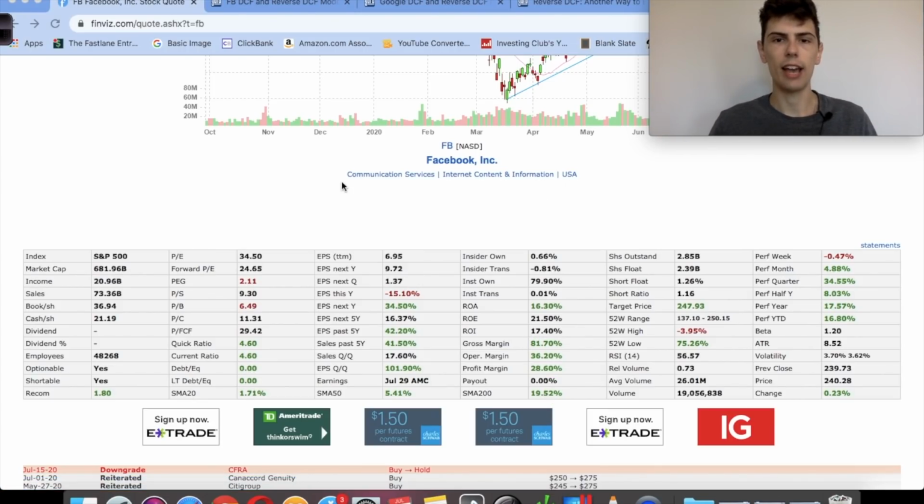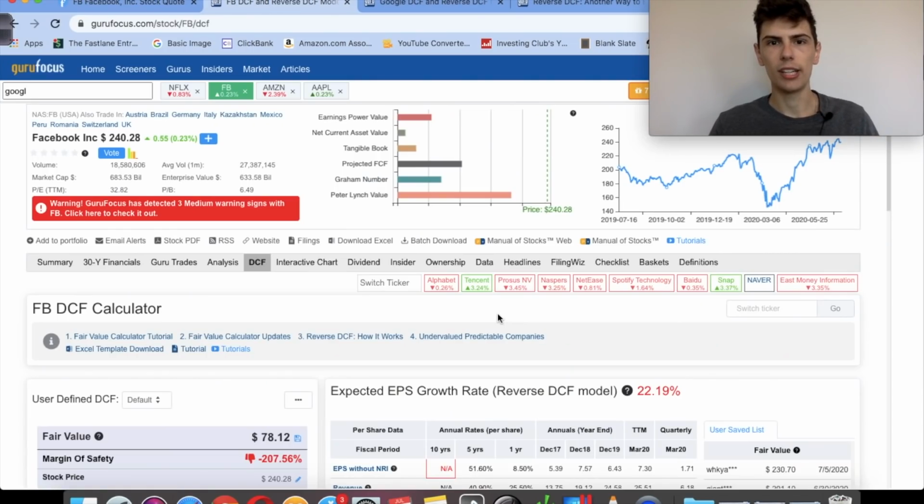So now let's get to looking at Facebook stock through a different lens of valuation. And what we're going to be doing is using a reverse DCF calculator. So you may have heard of a normal discounted cash flow calculator, which is something that I use a lot. And what you do with a discounted cash flow calculator is you say, all right, based on how much money this company is expected to make in the next 10 years, we can discount that back to right now and we can see what the stock should be worth right now. And then we can see if it's overvalued or undervalued based on that.